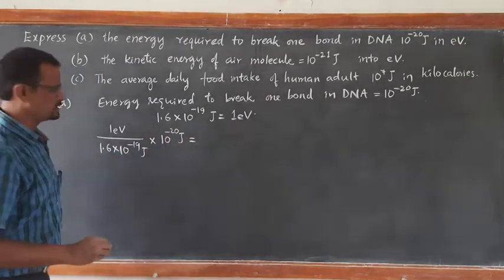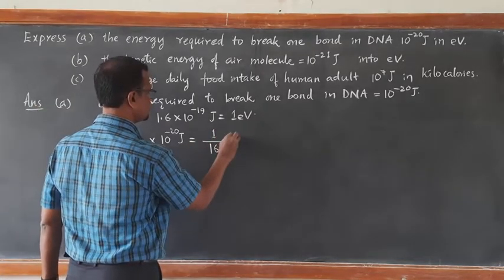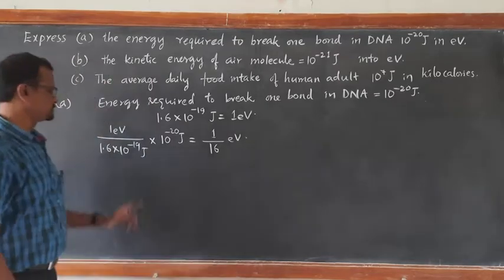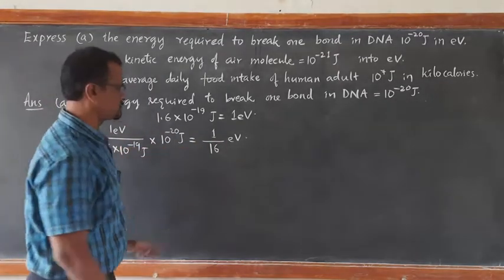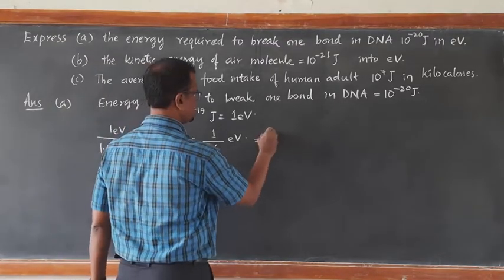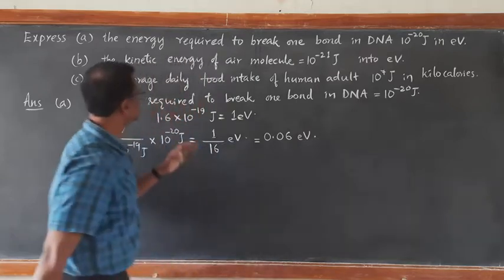So if you carry out this, it comes out to be 1 upon 16 electron volts. Joule cancels, you will be left with 1 upon 16 electron volts. So this comes out to be 0.06 electron volt. This is the first problem.